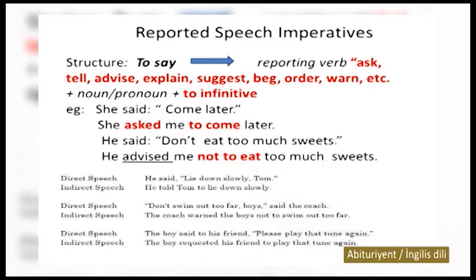Other examples. Direct speech. He said, lie down slowly, Tom.